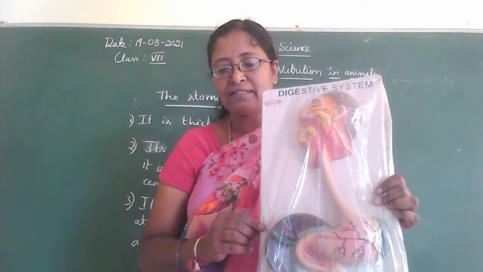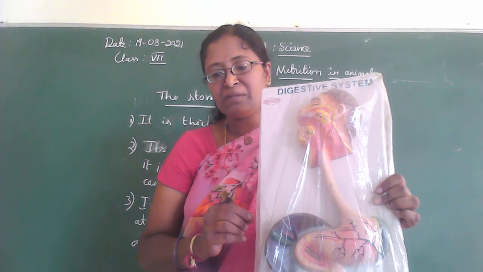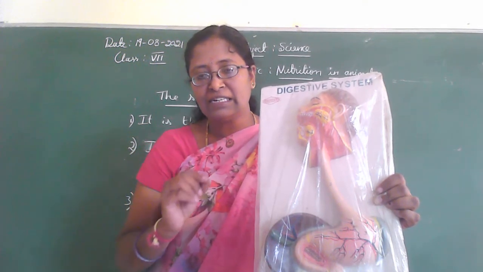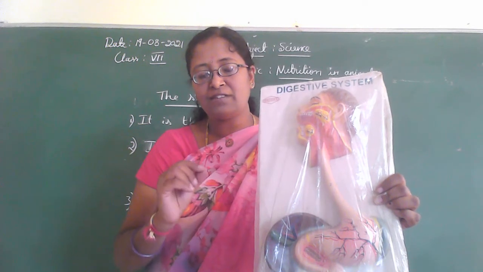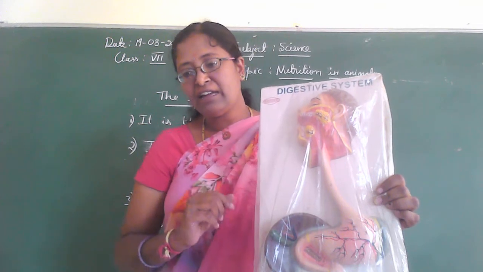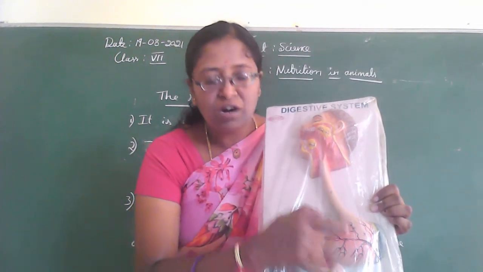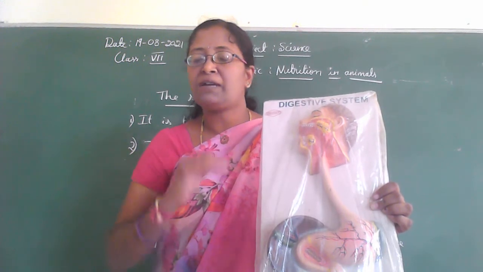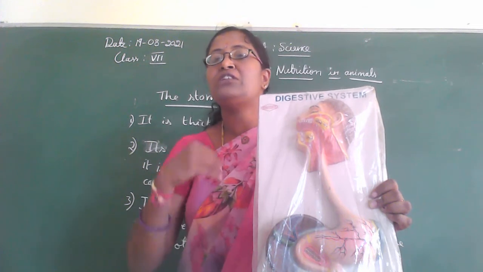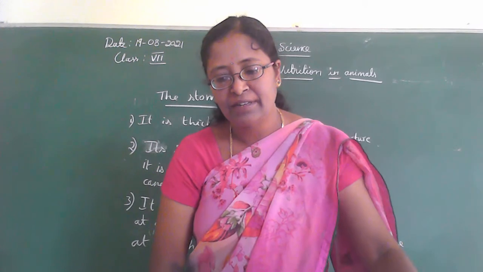This acid makes the media in the stomach acidic. Thus that acidic media helps the digestive juices to act. Then the digestive juices produced in our stomach break down the proteins present in our food into simpler substances.